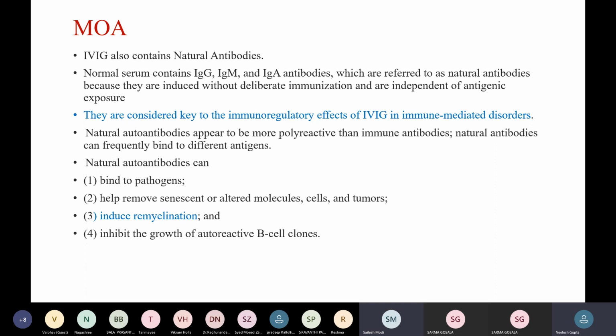Natural antibodies appear to be more polyreactive than immune antibodies. Natural antibodies can frequently bind to different antigens and can bind to pathogens, help remove senescent or altered molecules, cells, and tumors, can induce remyelination, and inhibit the growth of autoreactive B cell clones.